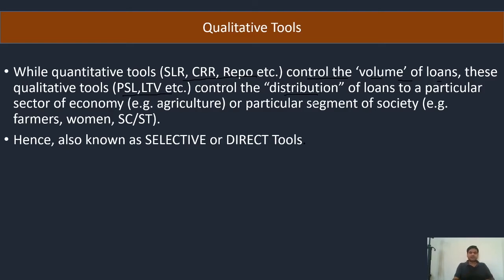Suppose a bank is giving loans only to big houses like Adani and Ambani. So what will our agriculture, our farmers, or destitute people do? From where will they get loans? So to control the lending power of banks, there are qualitative tools. We will see now what these are.